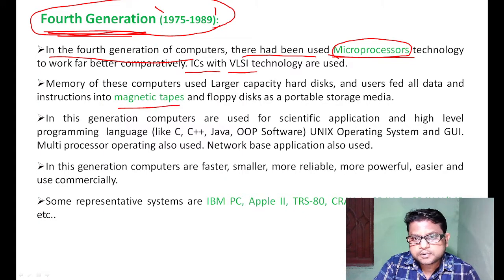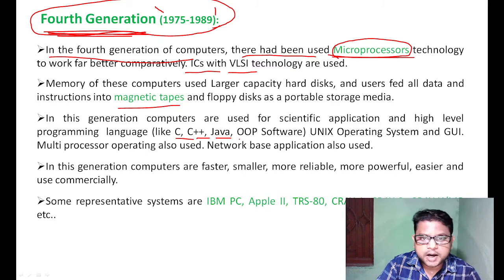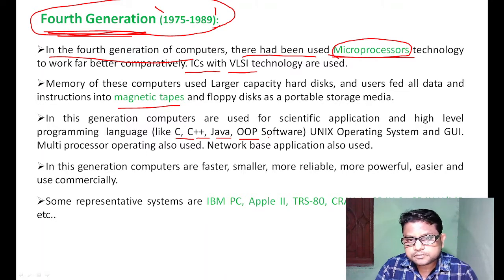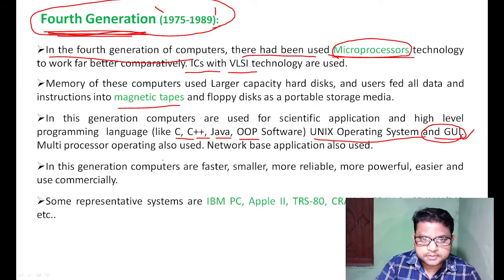Magnetic tape was also used, and some high level programming languages were introduced in the fourth generation of computer, like C, C++, Java, and object oriented programming languages like C Sharp. The Unix operating system was also introduced in the fourth generation of computer, and the GUI was also introduced. This is a very important point. Graphical user interface was also used in the fourth generation of computer.